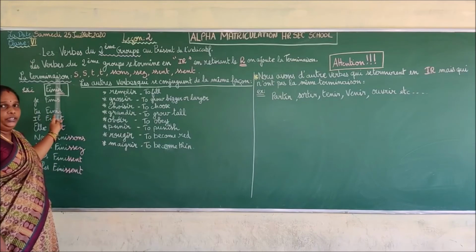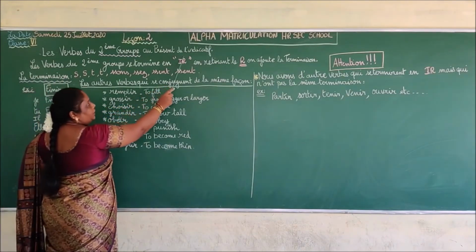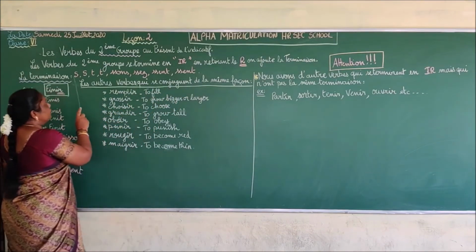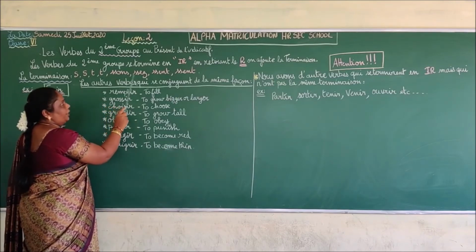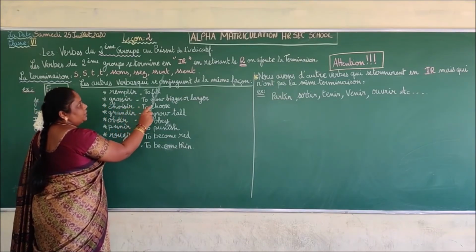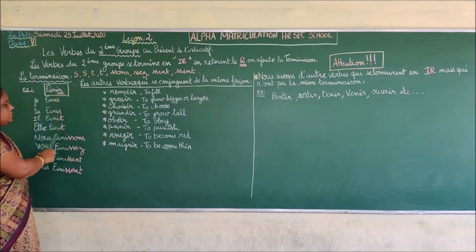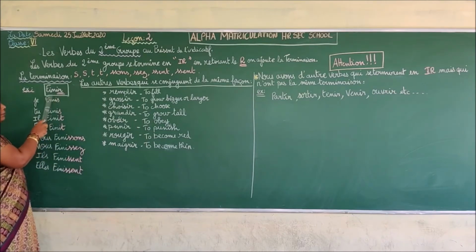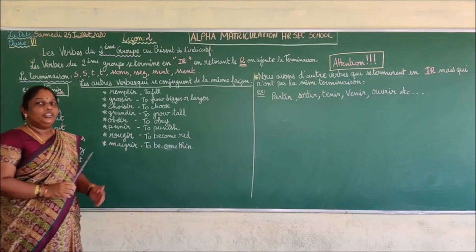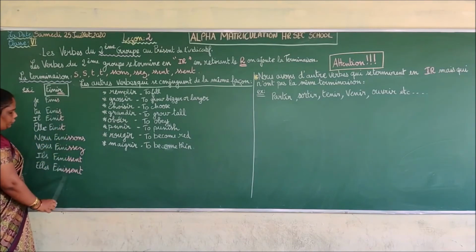La terminaison means the endings. So as I told you, we are going to cut the R. Okay? So we are going to add S, S, T, T, S-S-O-N-S, S-S-E-Z, S-S-E-N-T, S-S-E-N-T. You already know the subject pronouns, okay? I have given you one example here for the verb finir. So what is the verb finir? Finir is to finish, okay? I have given one example for you.